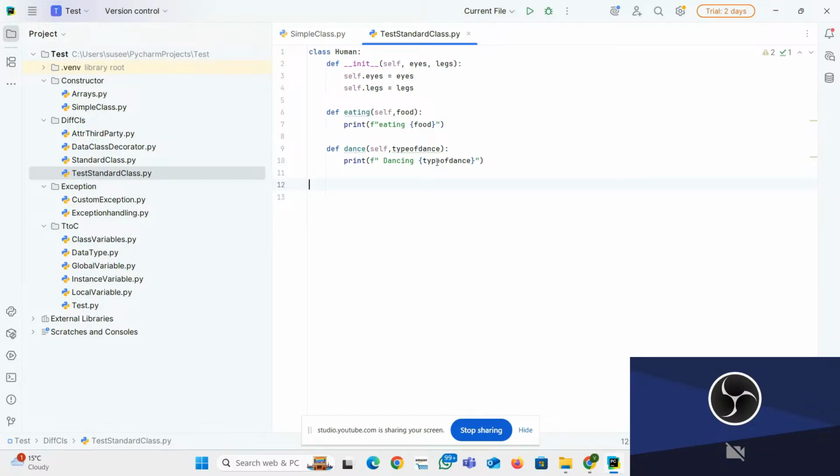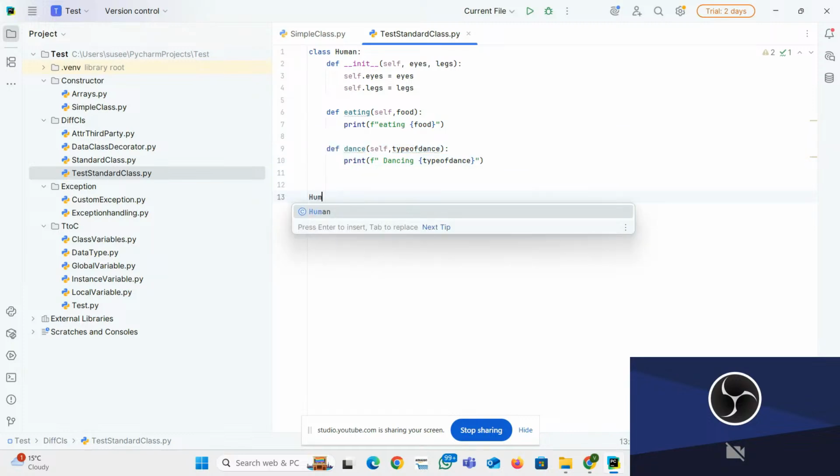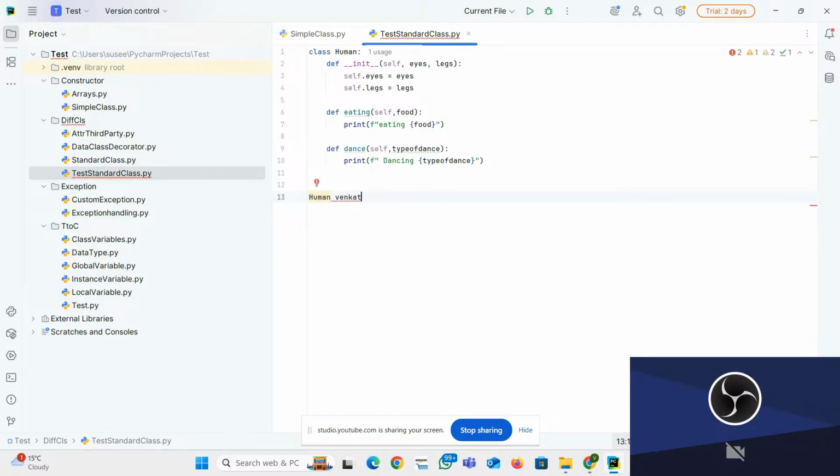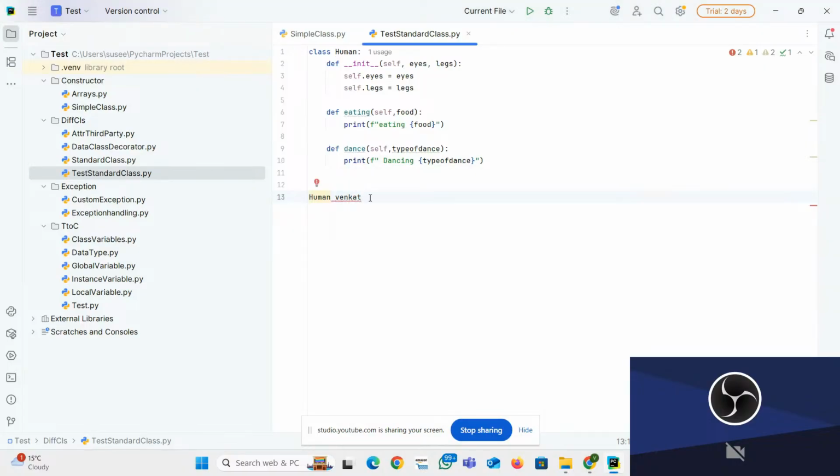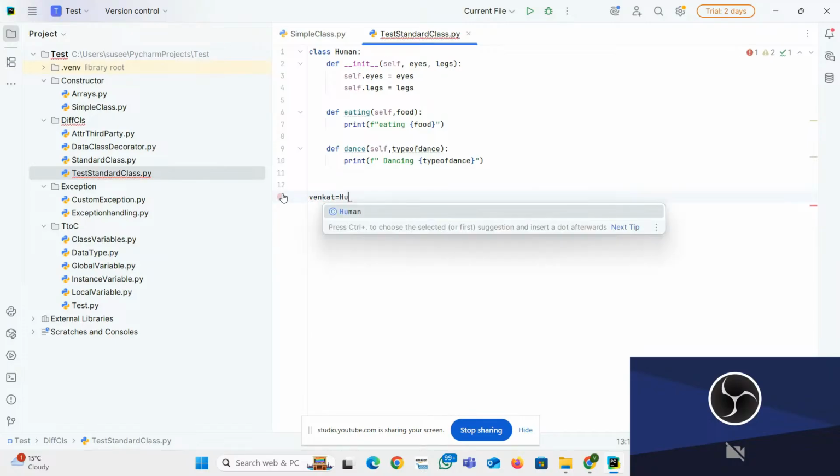Now, these are two different methods. Here one method, here also one method. How to create the object? Human, Venkat. Generally in Java, this is the way we go and create it. But here it is not like that. Only Venkat, that is the object. Now you have to put your class name.